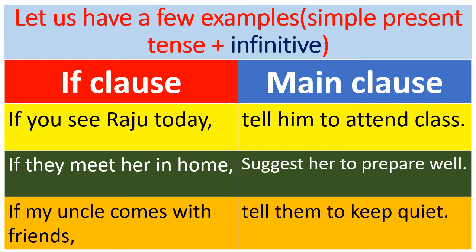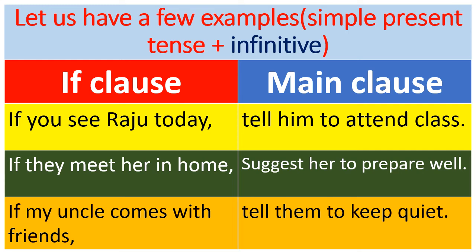The if clause is always used in simple present tense here, either the first one or second one or third one. But the main clause will be changed. In the previous examples, we framed the main clause using will. But here, the main clause will be with to-infinitive.